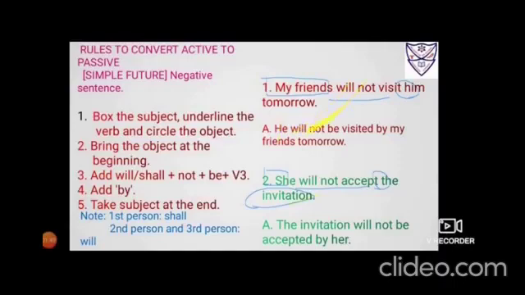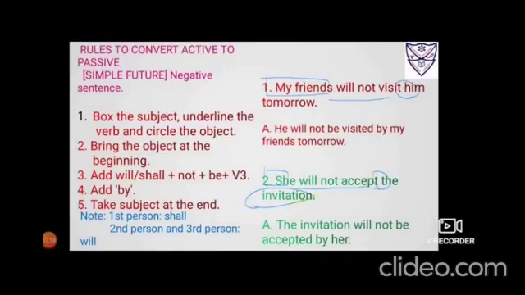Not also will be used as it is. Now you have to add the word be. So I have added the word be. Immediately after that, I'll use the third form of the verb visit, visited, visited. Then add by and then take the subject at the end. My friends. Tomorrow is the extra word or an adverb, so you can place it at the end. So it will be he will not be visited by my friends tomorrow.